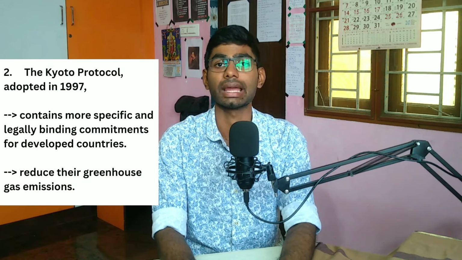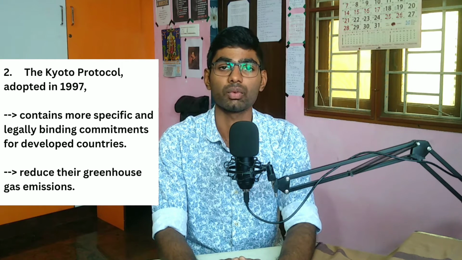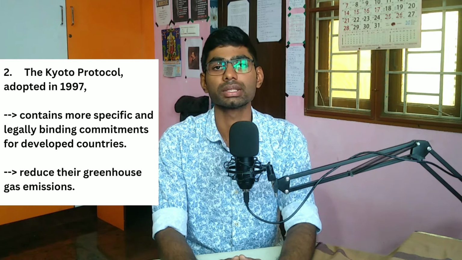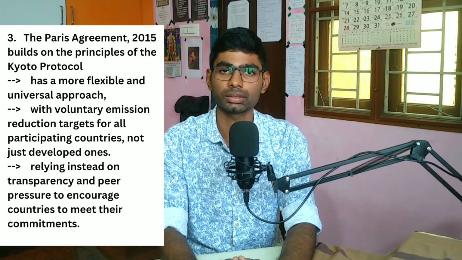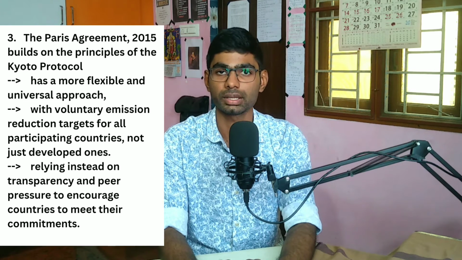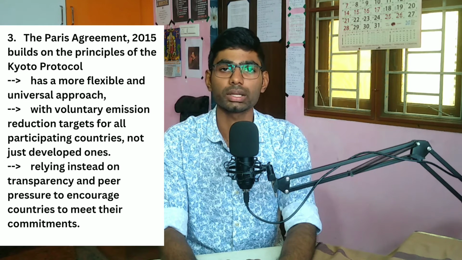The UNFCCC was very broad in its scope. Countries realizing this adopted the Kyoto Protocol in 1997, which set legally binding emission reduction targets for developed countries, which then mandated those countries to reduce their greenhouse gas emissions. The Paris Agreement of 2015 was built on the principles of the Kyoto Protocol, but unlike the Kyoto Protocol, which focused only on the developed countries, the Paris Agreement set voluntary emission reduction targets for both developed and developing countries.